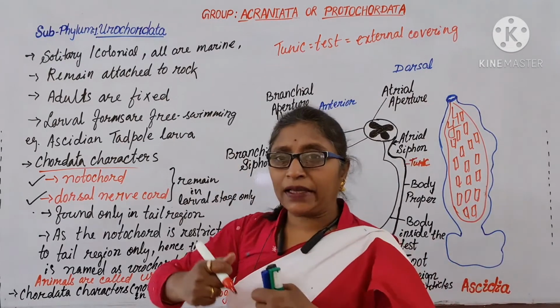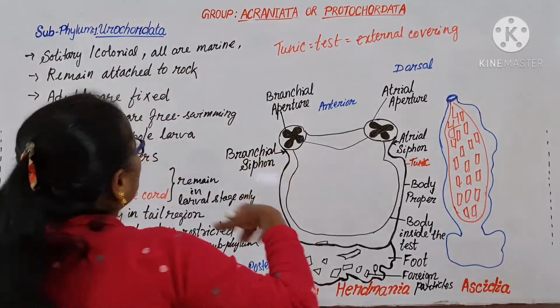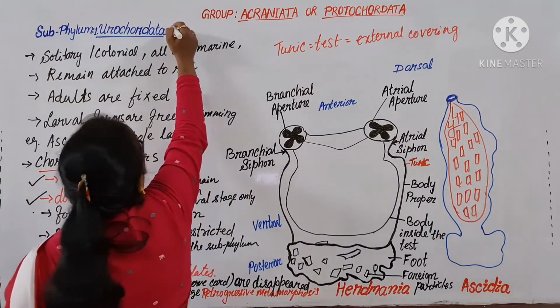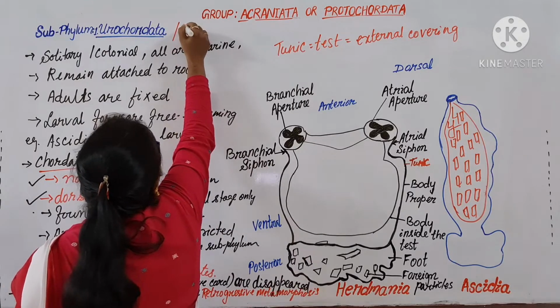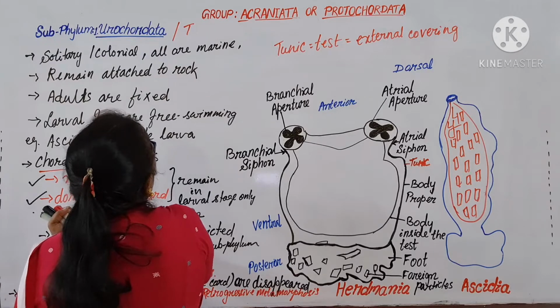A coat-like structure. Okay. So these animals, the Urochordata, were previously known as tunicata.